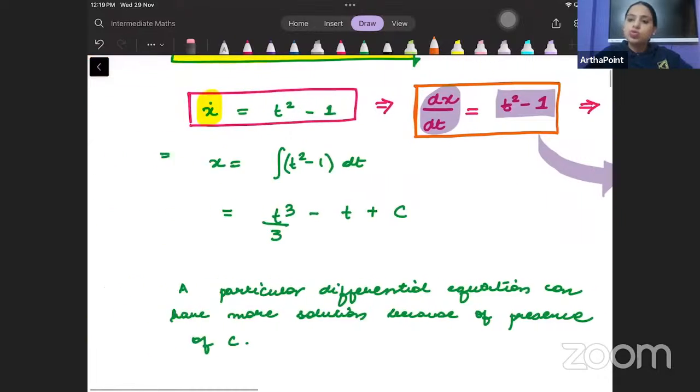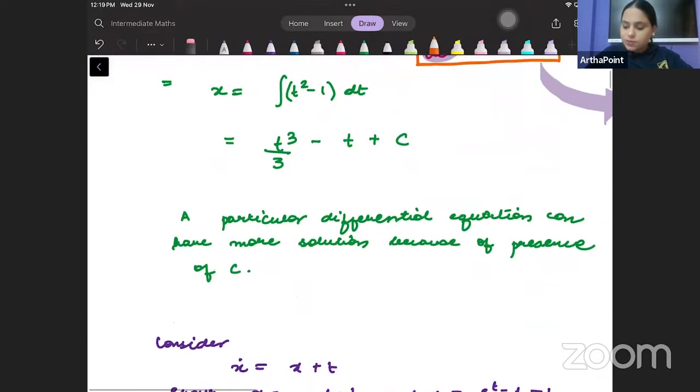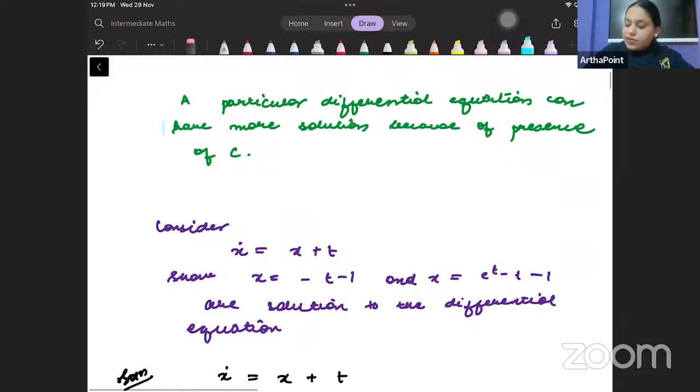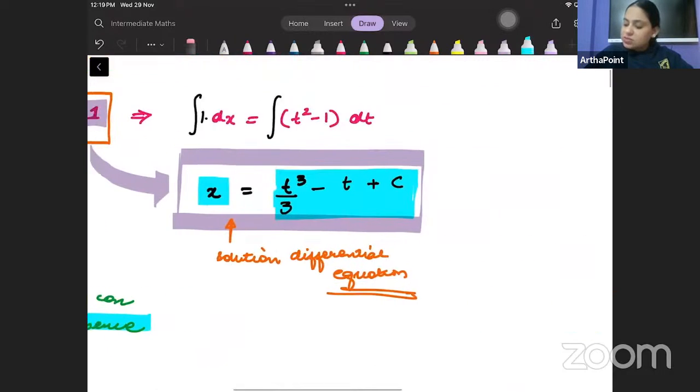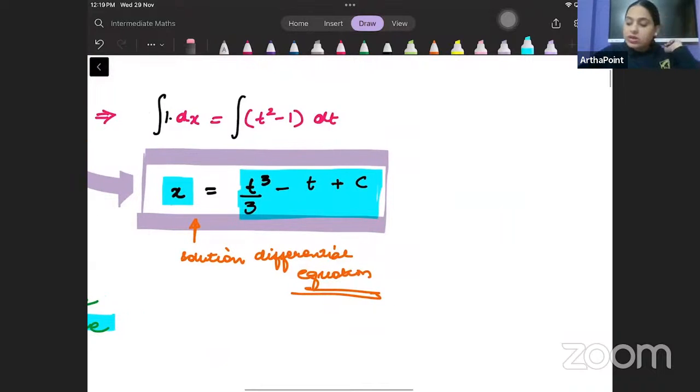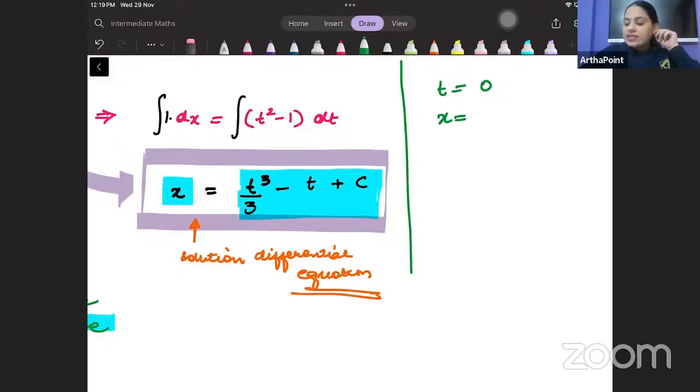This will be the solution of my differential equation. A particular differential equation can have more solutions due to the presence of C. So beta, it depends on what condition you are given. Suppose it tells you that when t is 0, x is 1 in this equation.